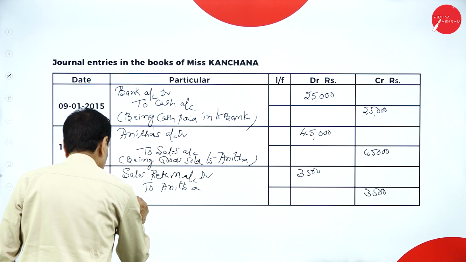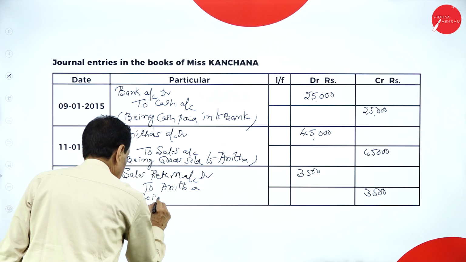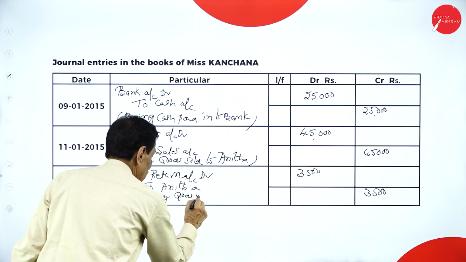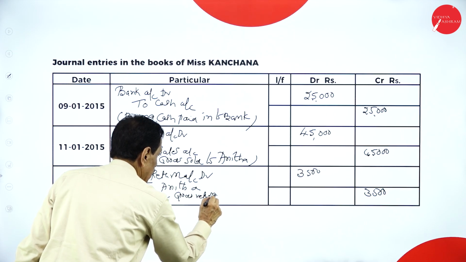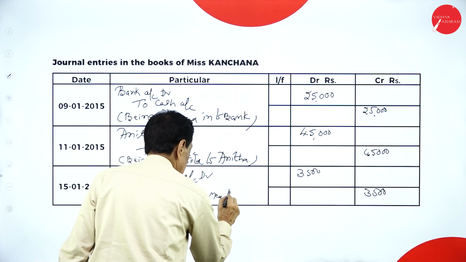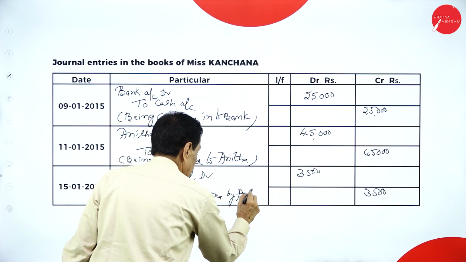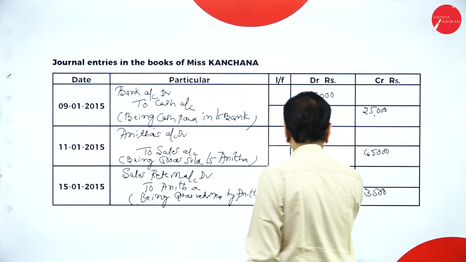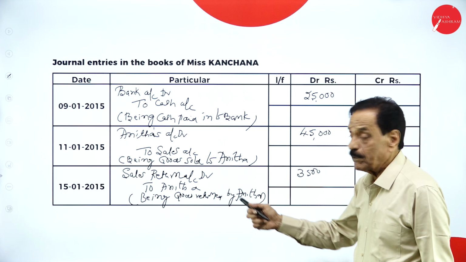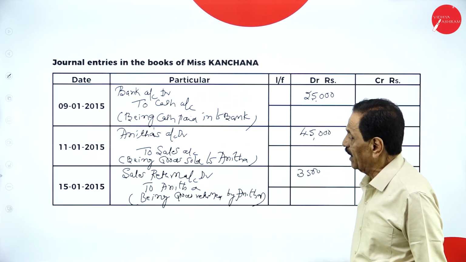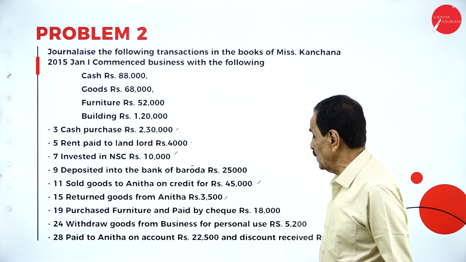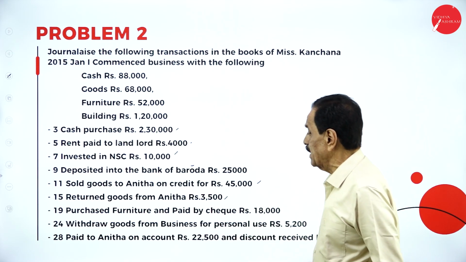Being goods returned by Anita. So we sold the goods at 45,000. Out of that, how much goods returned? 3,500. 15th is over. Purchased furniture and paid by check, 18,000.